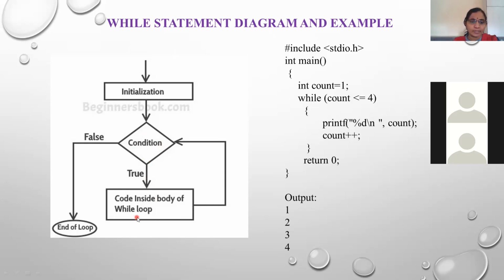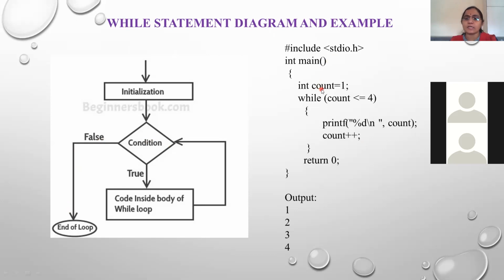loop will be executed. After that, when the closing brace is encountered, again the program control is transferred back to the test condition. Again it checks, if the condition is true, then it executes the body of loop. Again it goes back to the condition, it checks for the condition. If the result becomes false, then there is the end of loop, or it executes the next statement just below the while statement. And exactly following this path of the diagram, the example is given here.